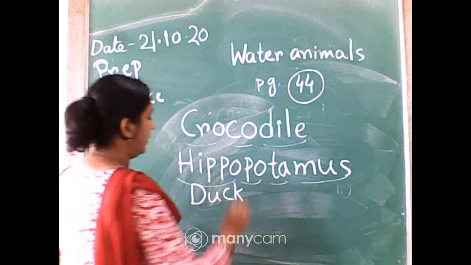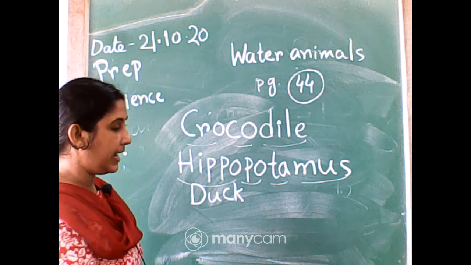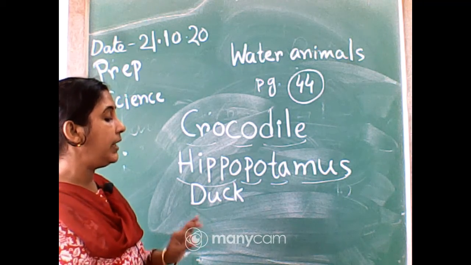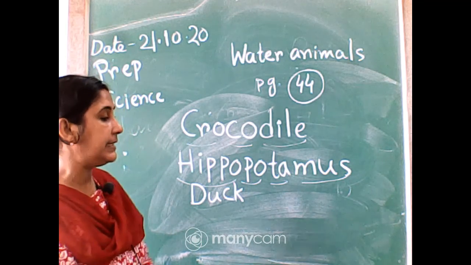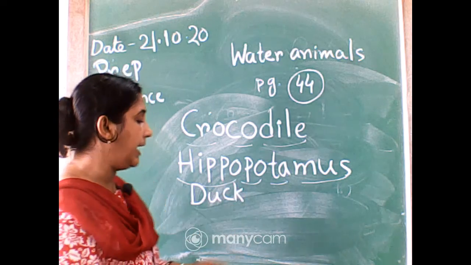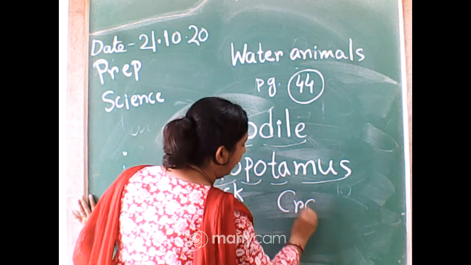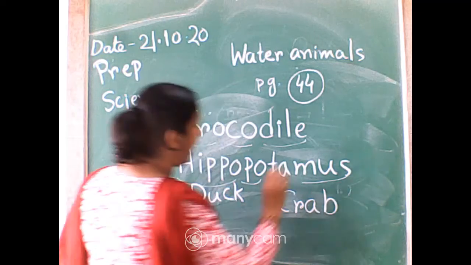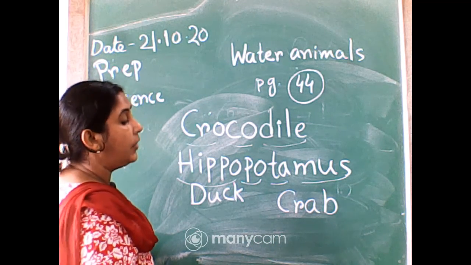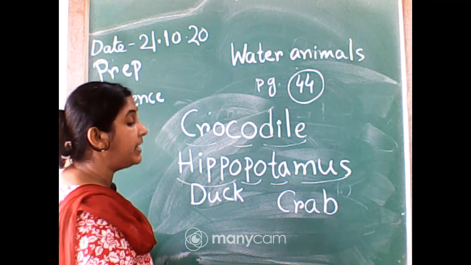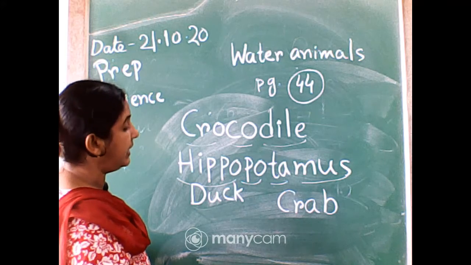Then we turn to duck: D, U, C, K. Duck. Thereafter crab: C, R, A, B. Crab. Say the spellings with me. That is the way you can learn all the spellings easily and carefully.